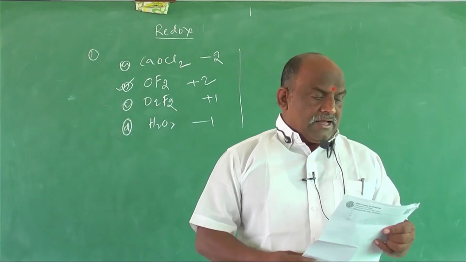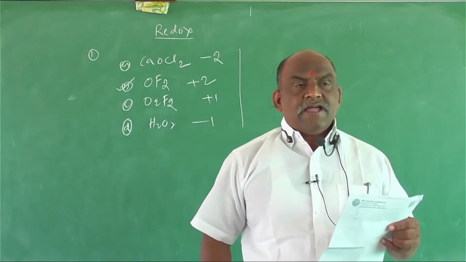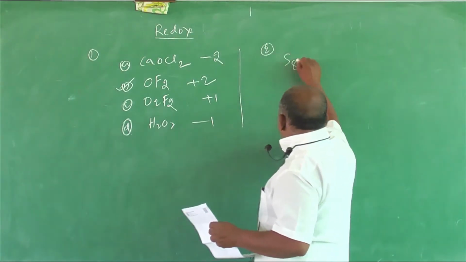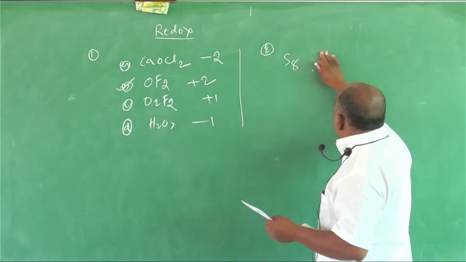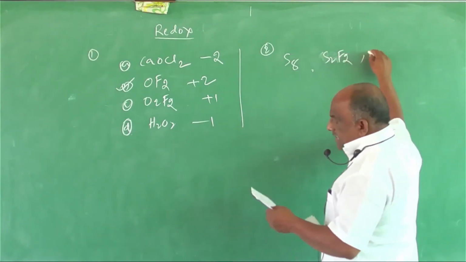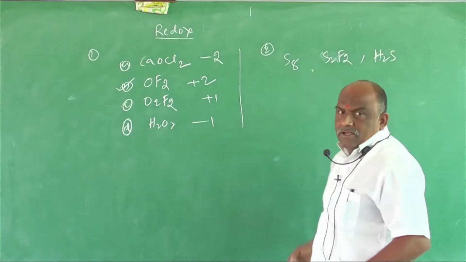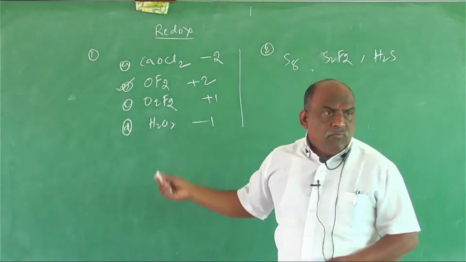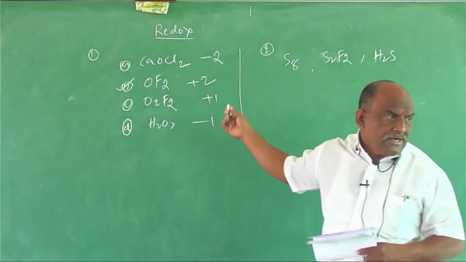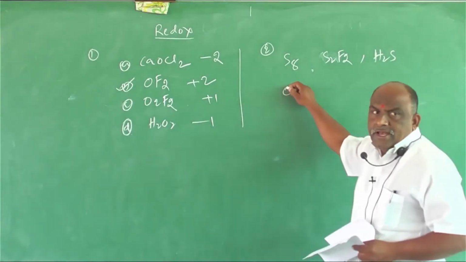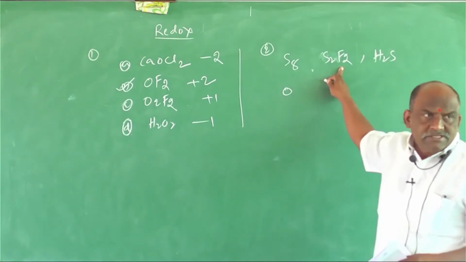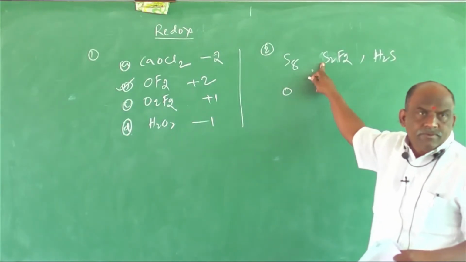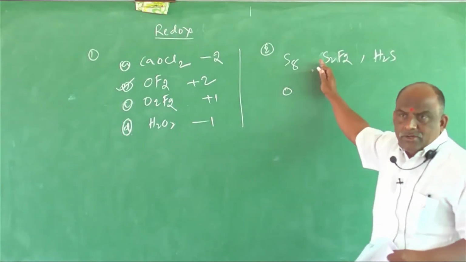Calculate the oxidation state of sulfur in S8, S2F2 and H2S. S8 is 0, because formation of bond takes place between the same atoms. So it is 0. Fluorine is always -1, so -1, -1, which gives -2 in total for S2F2.